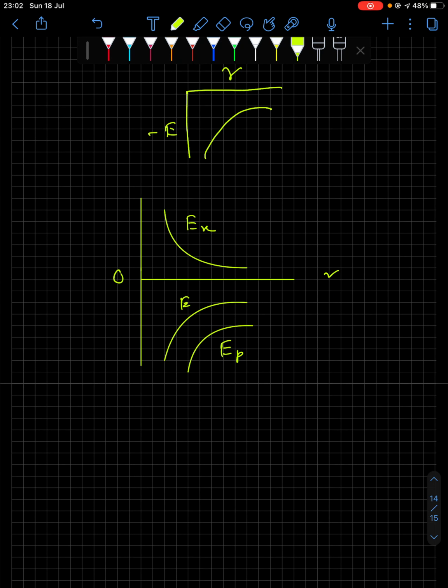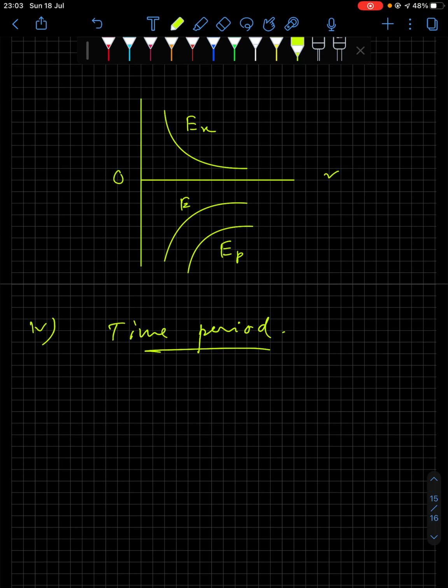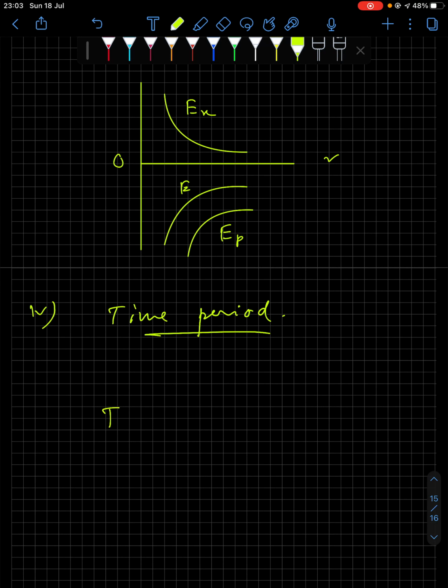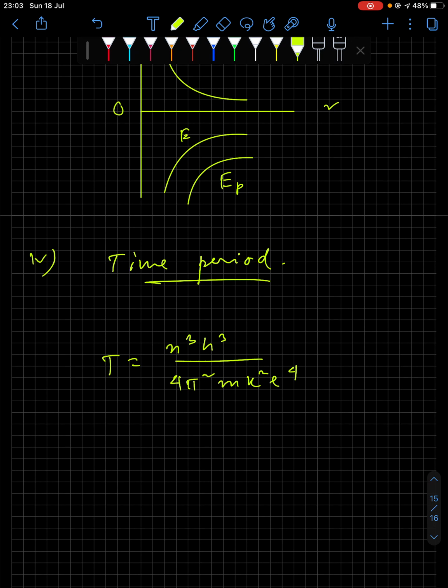Well, next we have number 4, time period. Time period of revolution of the electron around the nucleus. The relation comes out to be n cube h cube divided by 4 pi square m k square e to the power 4.